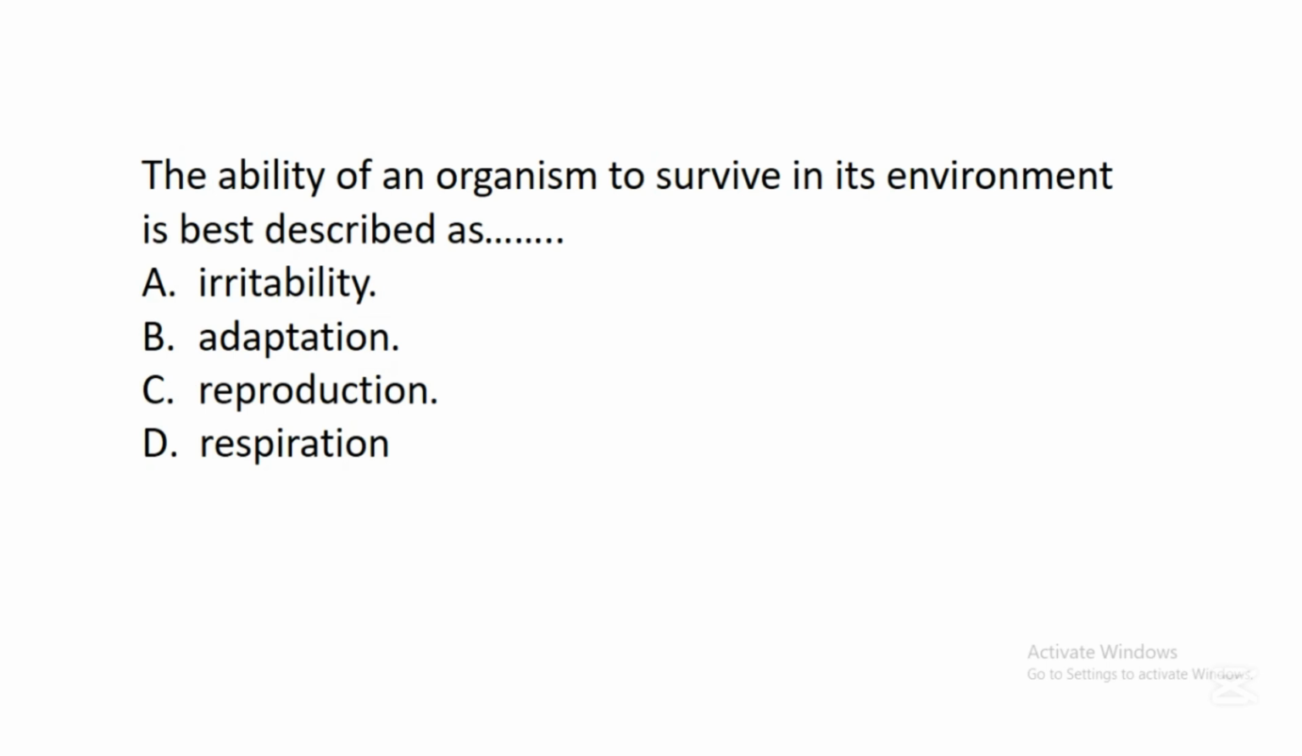The next question says, the ability of an organism to survive in its environment is best described as A. Irritability, B. Adaptation, C. Reproduction, D. Respiration. In this question, the correct answer is B. Adaptation. So we have already said that adaptation is the ability of an organism to survive in its environment.